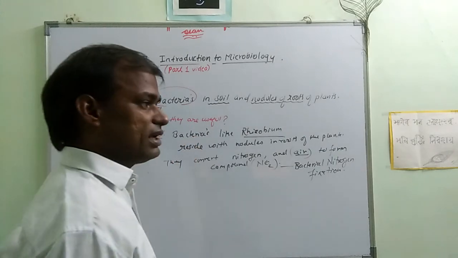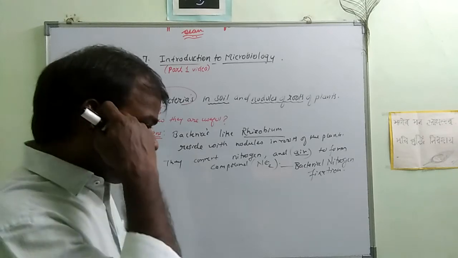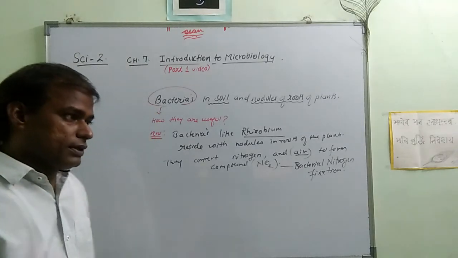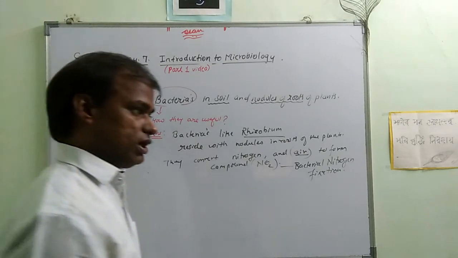And there are many bacteria like algae and green algae, nostoc, azotobacter. They are freely available in the soil.